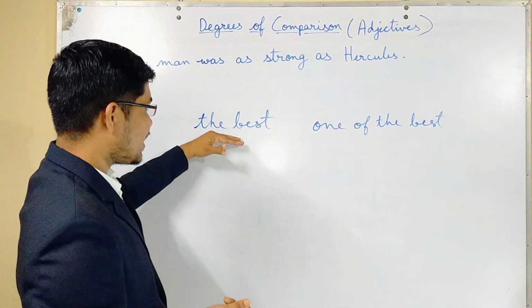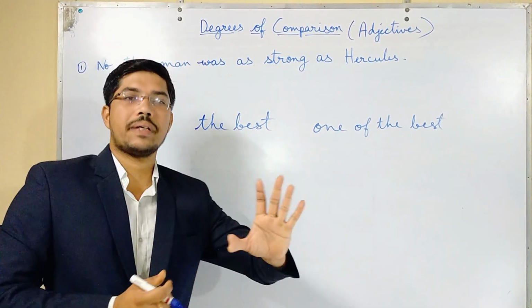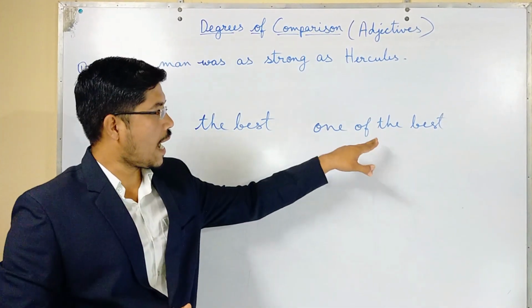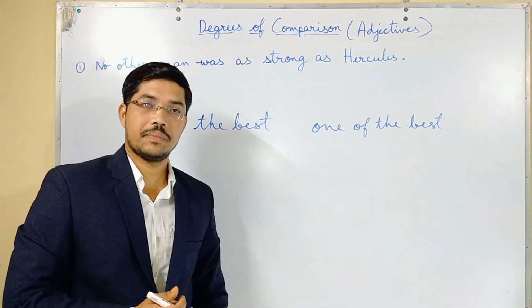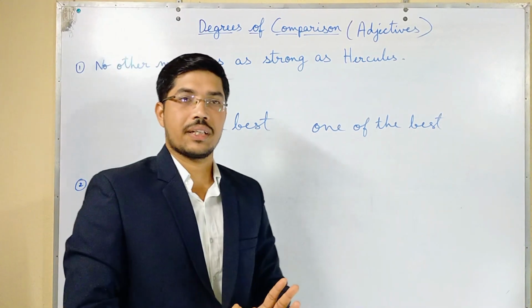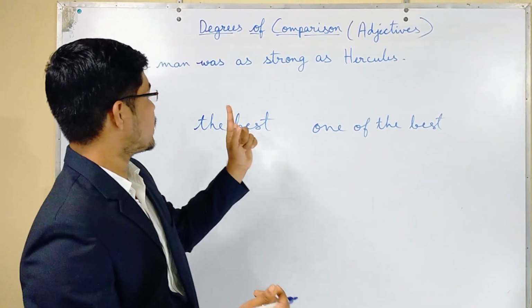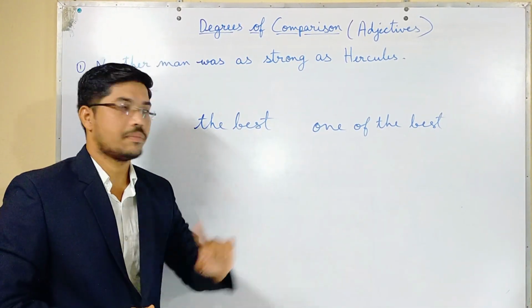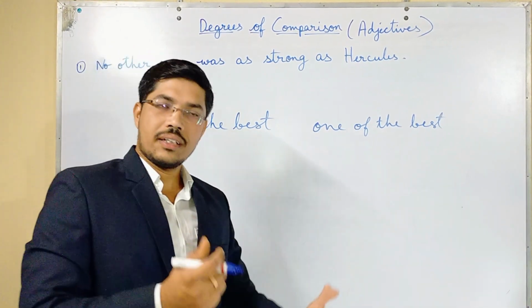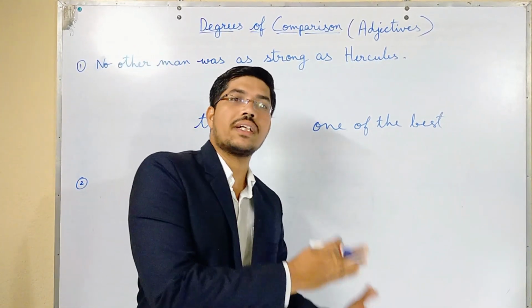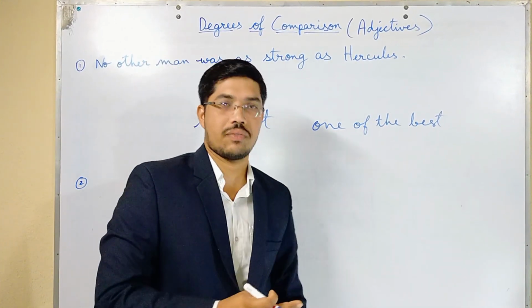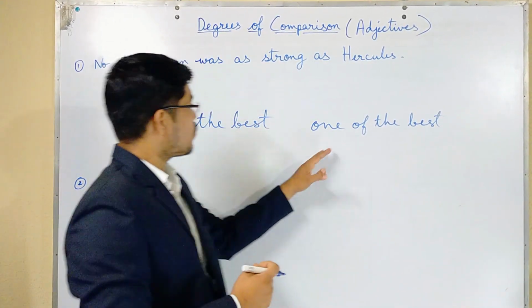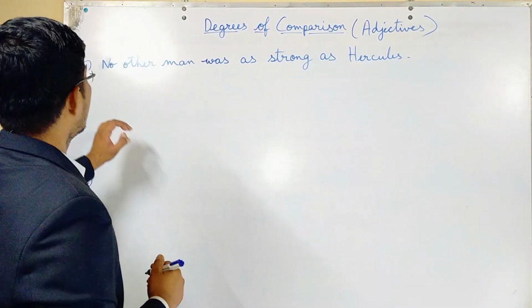The meaning of this is he is the best, nobody can compete with him. According to this one, there are many other competitors. Like William Shakespeare is the greatest poet in the world, and here William Shakespeare is one of the greatest poets, which means there are many great poets and he is just one of them. Is it clear? So we will see how to change it.